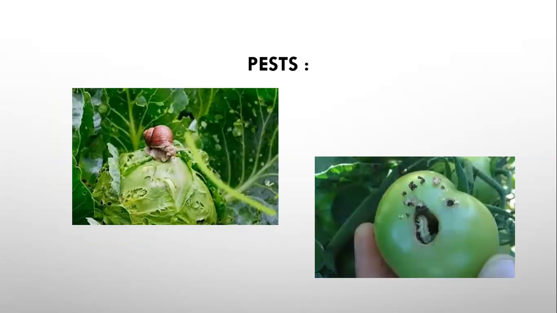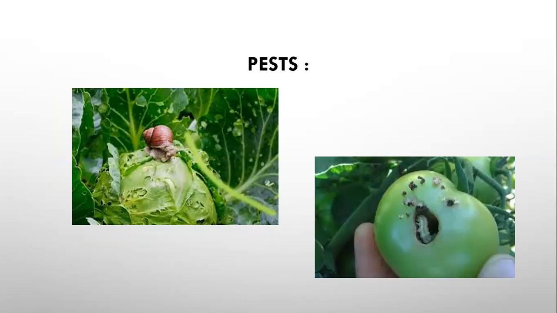Pests and pesticides. Look at this picture. These are the organisms which destroy the crops. So these are the factors that also affect the crops. Pests are living organisms that cause damage to agriculture. They include weeds and parasitic organisms. Examples are weevils, moths, some species of worm, and fungus also.